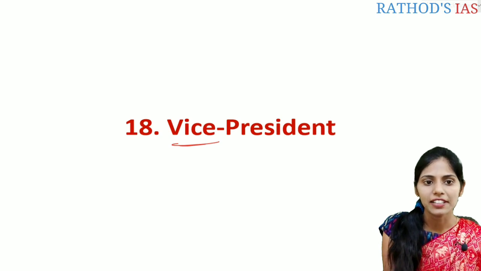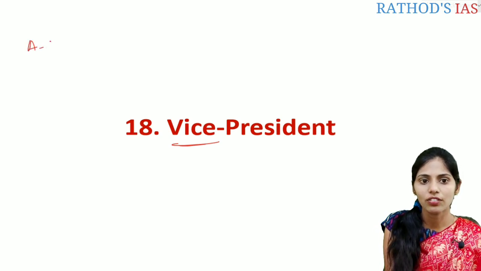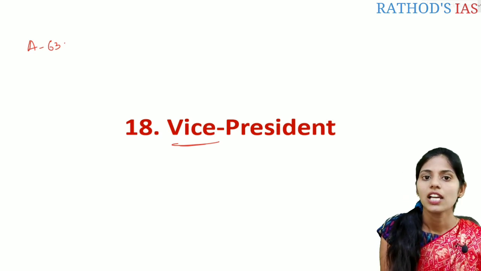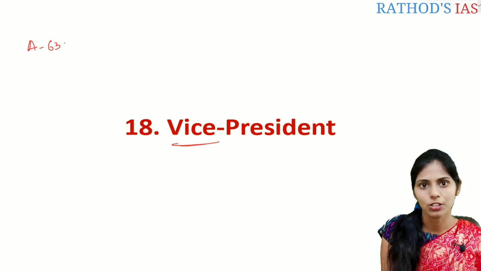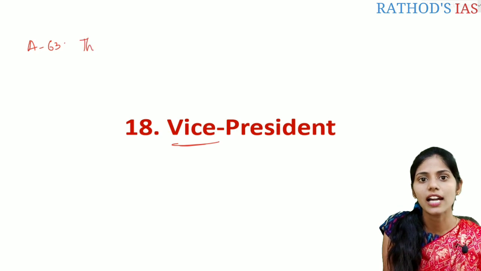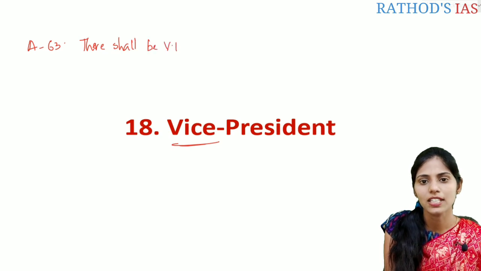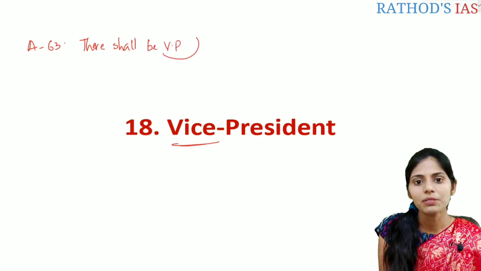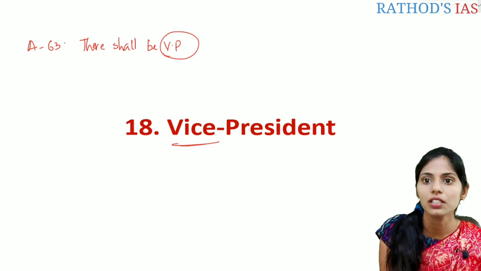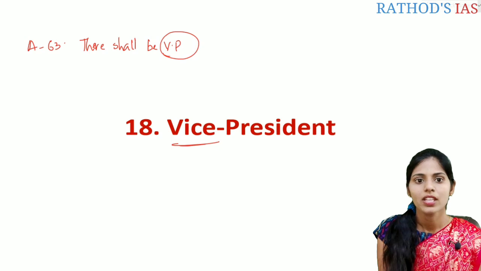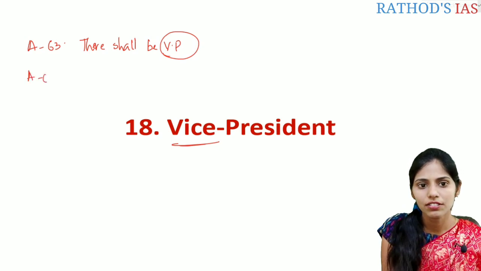So let's get started with Article 63 of the Indian Constitution. If you see Article 63, it says, "There shall be a Vice President of India." So this Vice President occupies the second most important post in India after the President of India. So let us see Article 64.